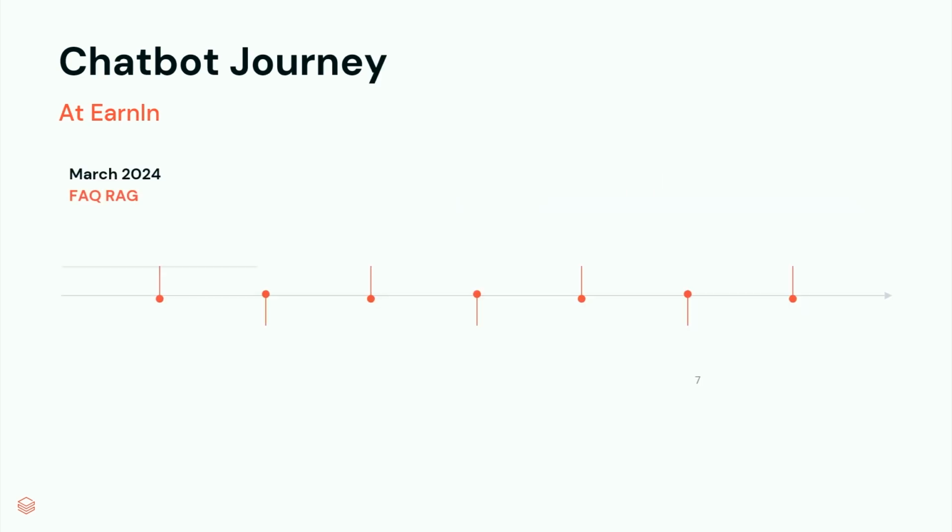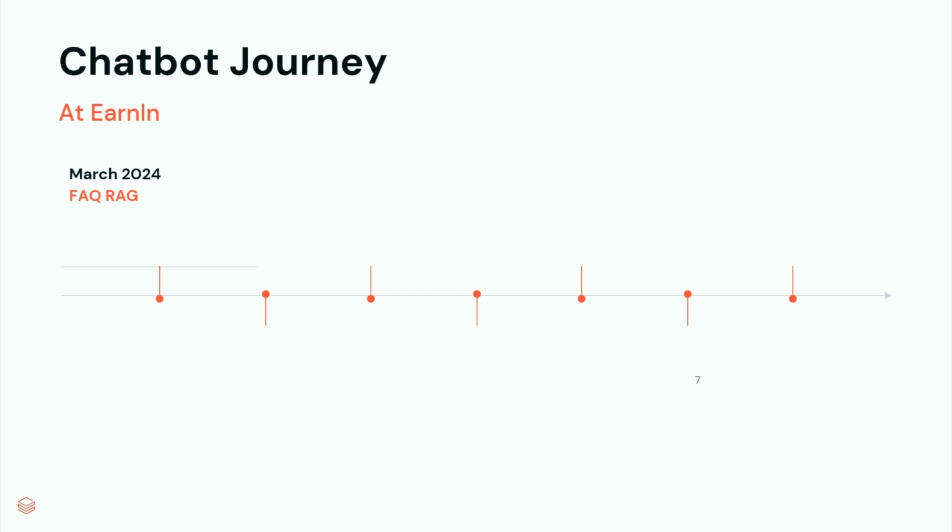So last year, we released our first version of our bot. In March, we released an FAQ RAG-style bot. This was able to answer a single question of a user. The user can initiate a conversation with the bot. We'll try to match their question to an existing knowledge base article from our website, and then we'll use that context to generate a reply. We actually saw relatively low coverage for this initial use case, so we identified a key use case where the